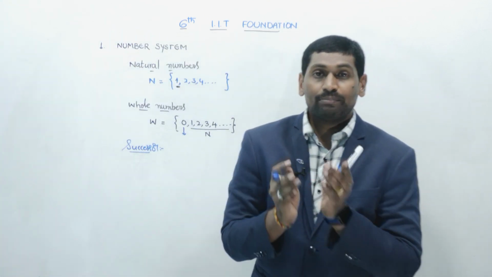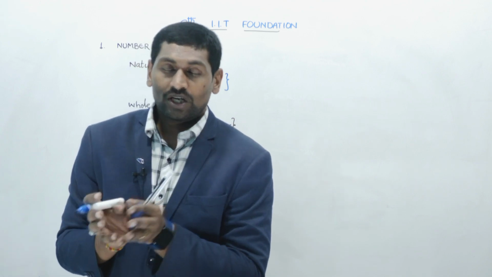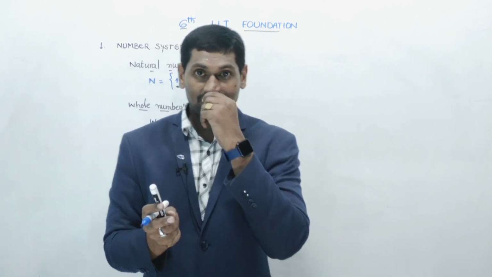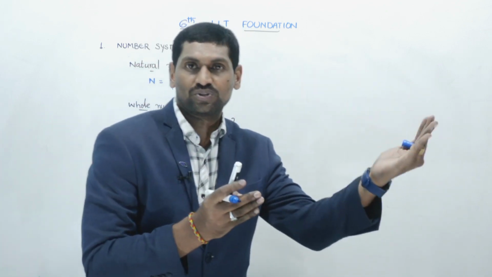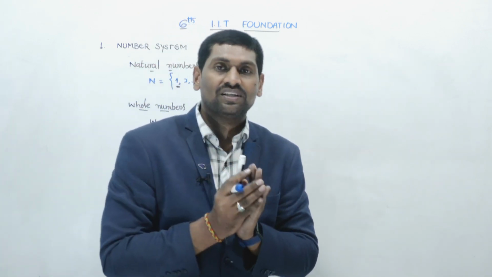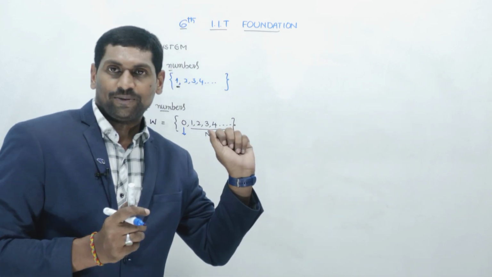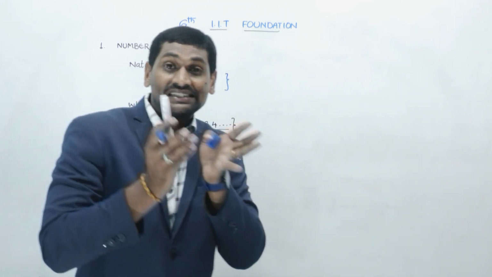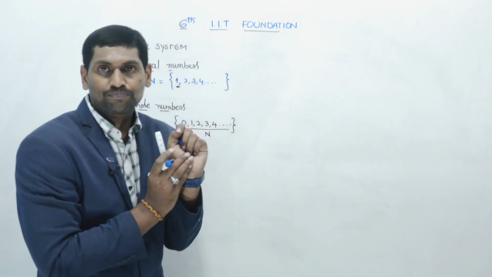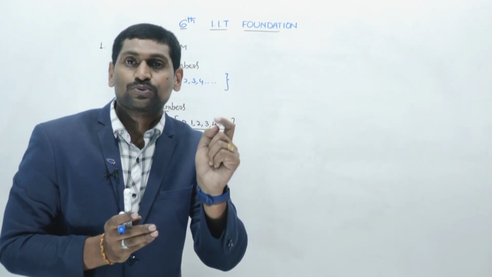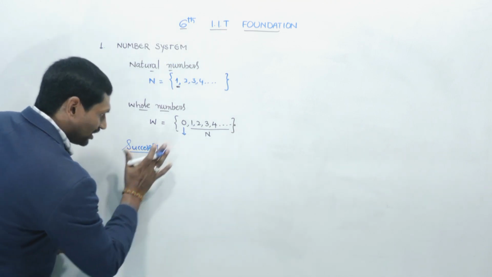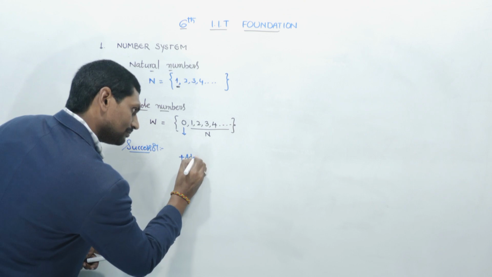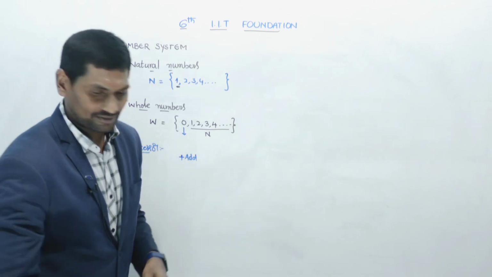In some cases, the successor is plus 1 to the given number. For example, take the number 5. Its successor is the immediately next number to 5 in the set of natural numbers: 5 plus 1, which is 6. Simply, to get the successor, we need to add 1.